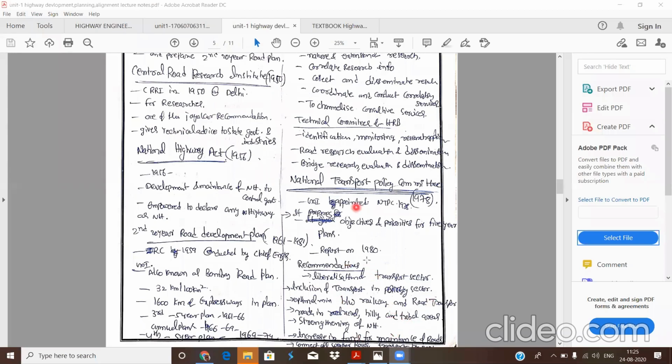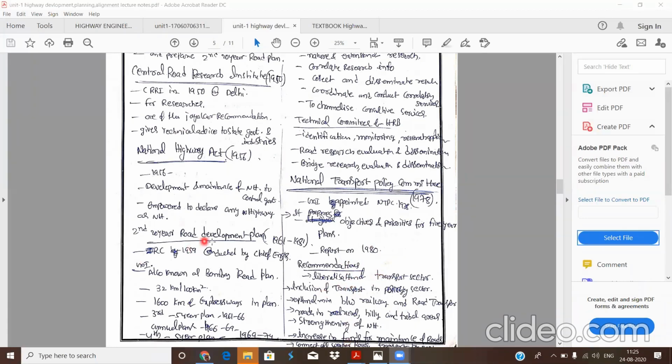So these are the main recommendations given by the National Transport Policy Committee. It was appointed by the Government of India in the year 1978. It gave the main objectives and priorities for five-year plans related to transport, and it gave its report in 1980, with recommendations related to transportation. So these are the main recommendations.